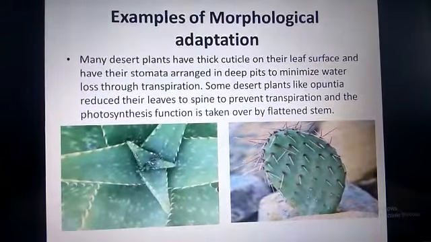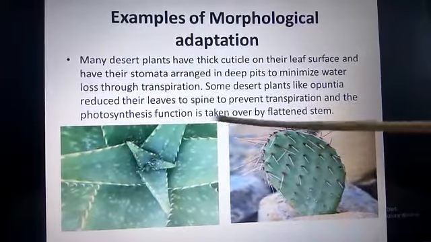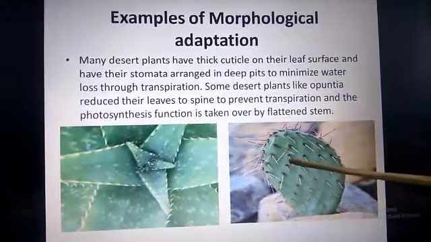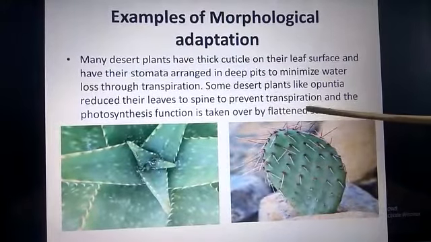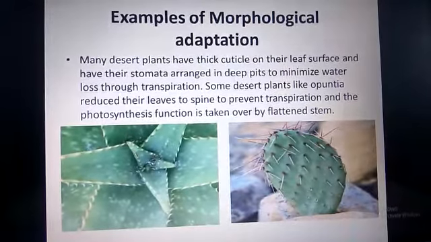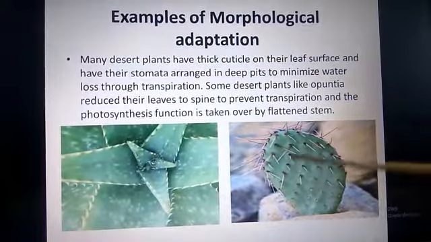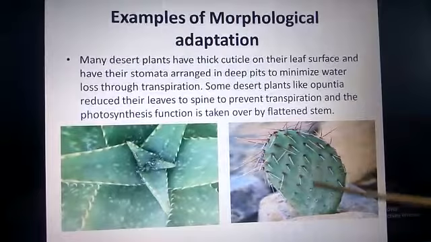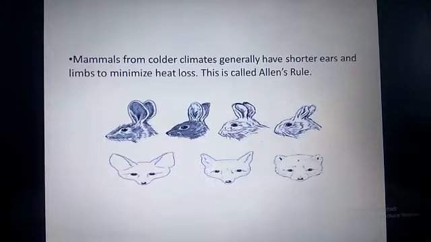Some desert plants like acacia, you can look at the picture on the right hand side, reduce the leaves into spines. You don't see leaves but spines. Actually these spines are the reduced leaves. These leaves are reduced to prevent transpiration so that they minimize the loss of water. Then if the leaves are reduced into spines, who performs the photosynthesis function? This photosynthesis function is taken over by the flattened green stem.